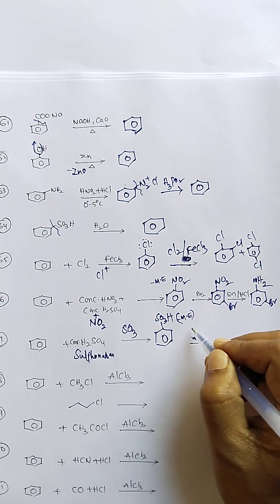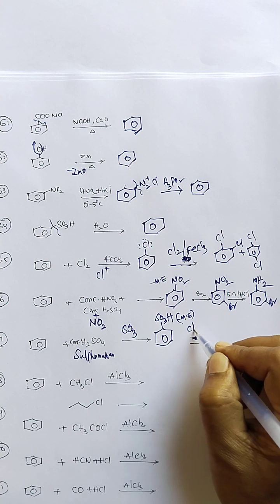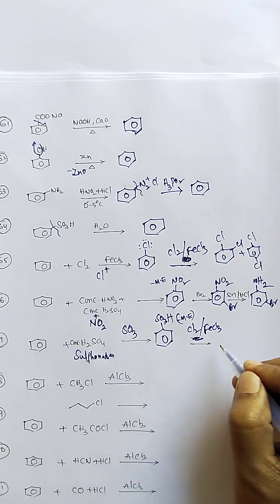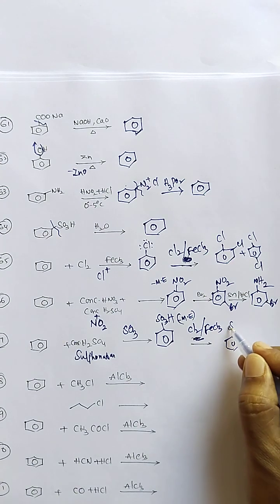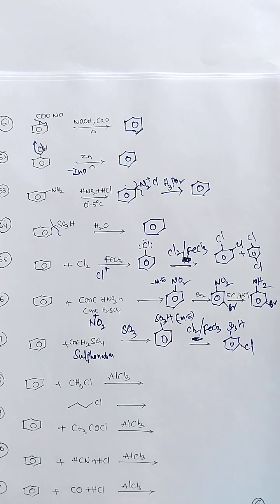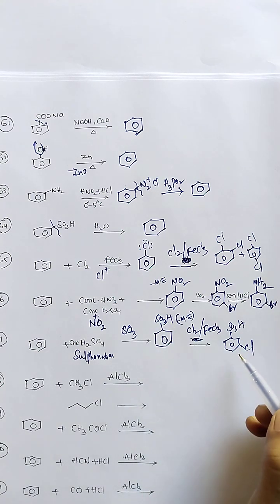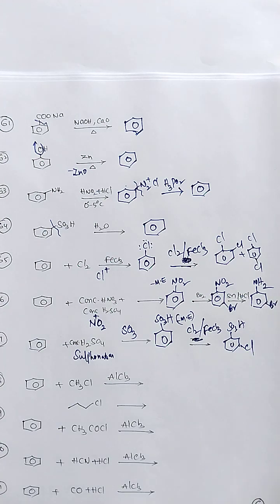If you treat it with chlorination reagents, meta-chlorobenzenesulfonic acid is formed. In any electrophilic substitution reaction, this minus M group drives the incoming electrophile towards the meta position.